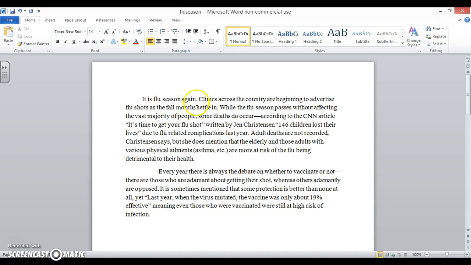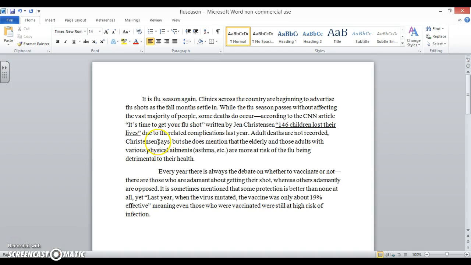It is flu season again. Clinics across the country are beginning to advertise flu shots as the fall months settle in. While the flu season passes without affecting the vast majority of people, some deaths do occur. According to the CNN article, It's Time to Get Your Flu Shot, written by Jen Christensen, 146 children lost their lives. Okay, that is a direct quote. I'm going to underline that so I can come back. Due to flu-related complications last year.